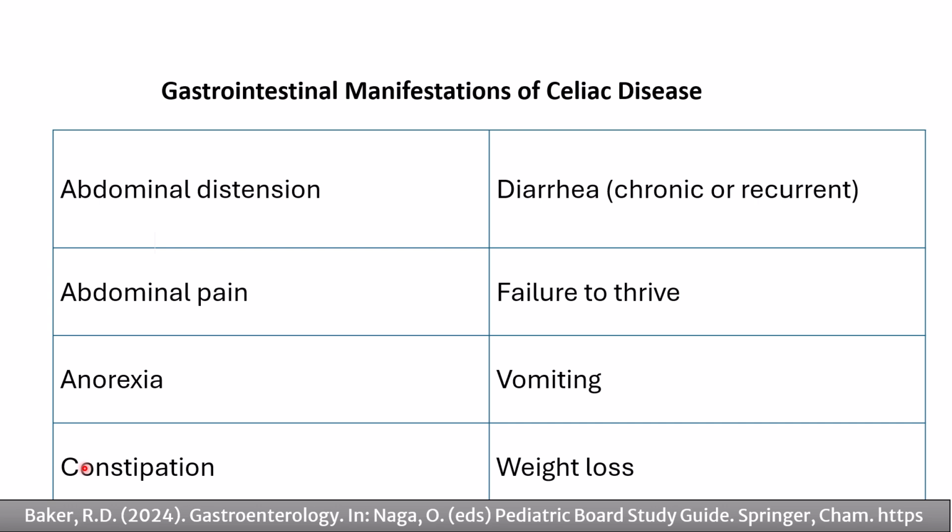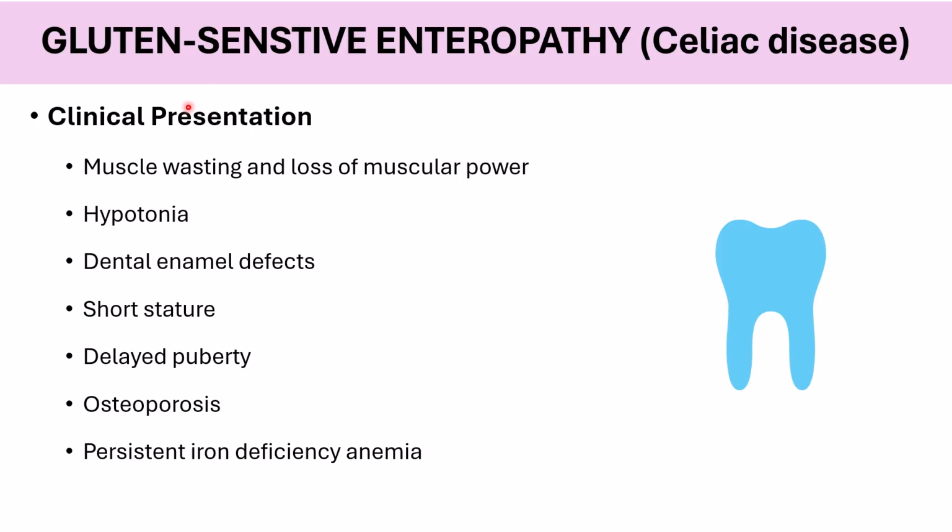Anorexia, vomiting. Constipation can be the only presentation without diarrhea, and this can be misleading and delay the diagnosis. And weight loss: not all the kids have weight loss or failure to thrive. Some of them have normal body weight. Other important manifestations: muscle wasting and loss of muscular power, hypotonia, dental enamel defects, short stature, delayed puberty, osteoporosis, persistent iron deficiency anemia.